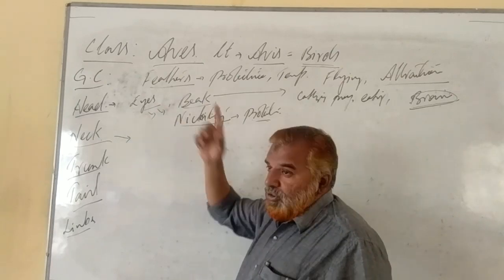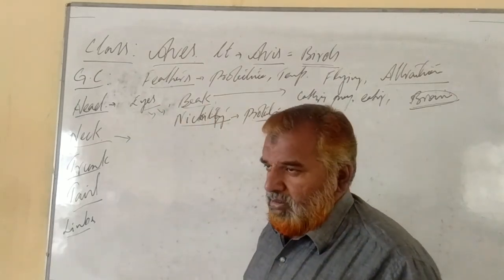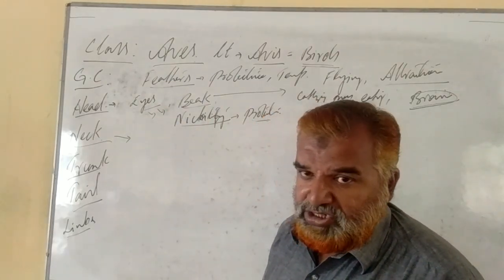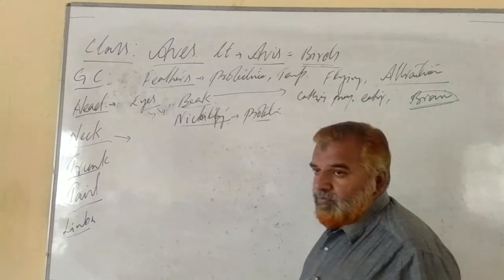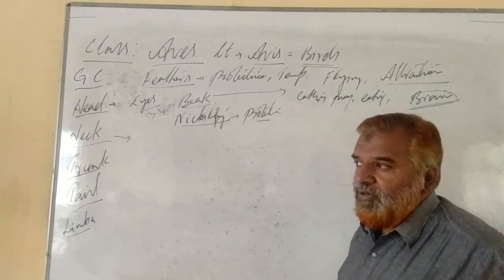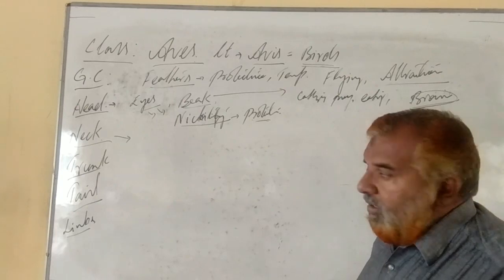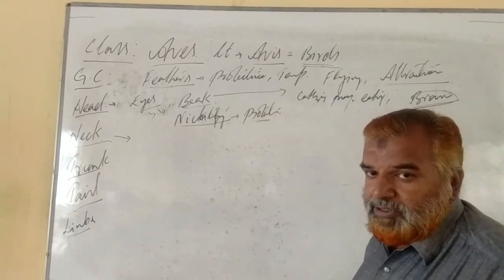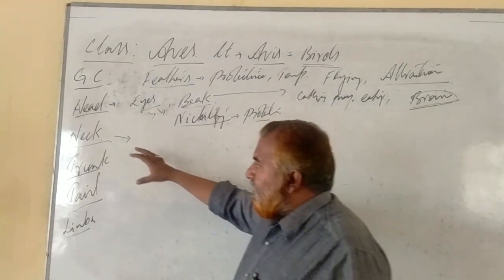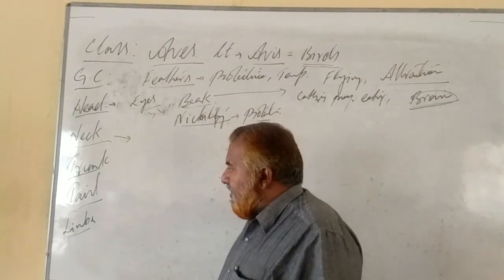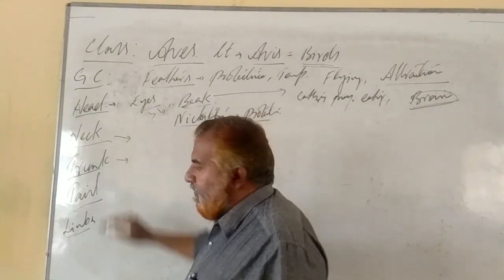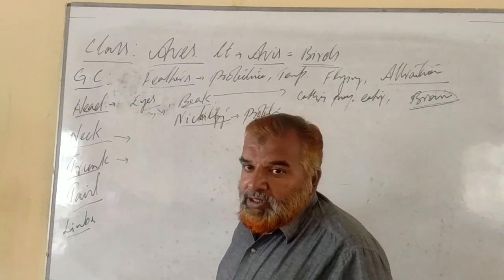This also helps the eyes to have a look all around, to get away from predators, to catch the prey, and to know the other things in the forest, in the jungles. They have 360 degree angle vision. So the neck helps in that, and the neck is the connection between the head and the trunk region. The trunk region is covered.